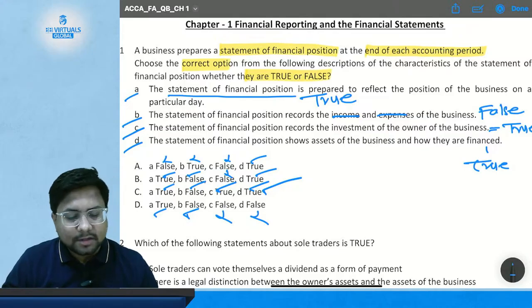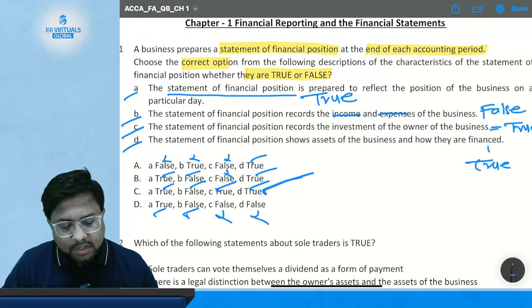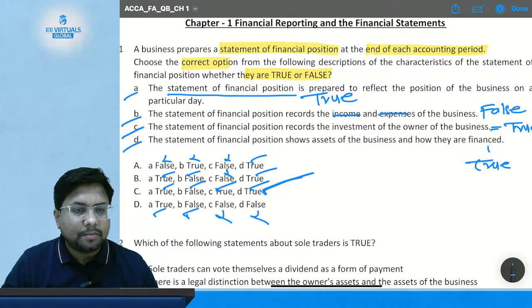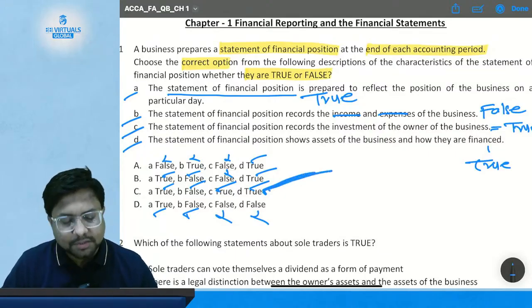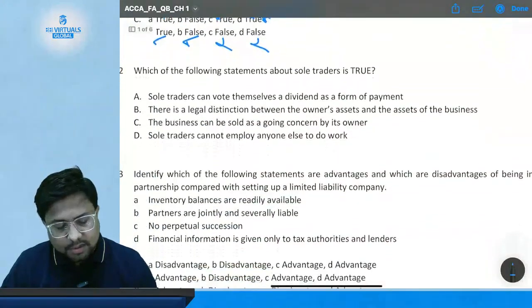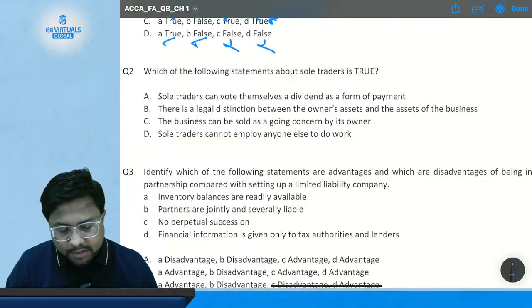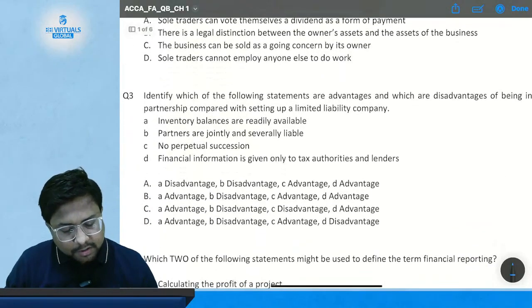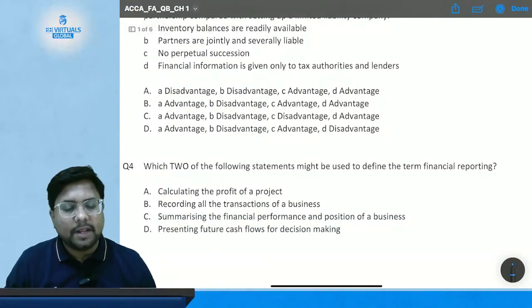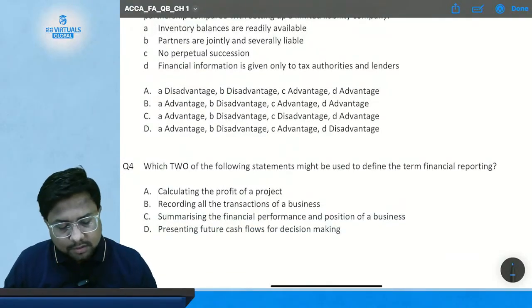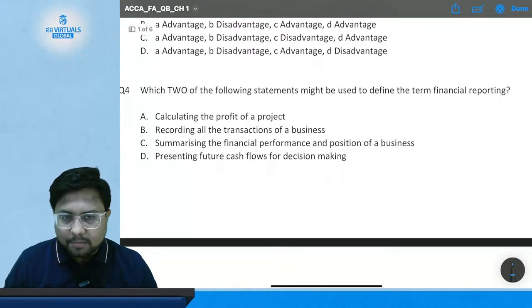So what is our correct answer? Our correct answer is option number C, where statement A is true, statement B is false, and statements C and D are true. So option number C is our correct answer. Okay. Now comes the next question, which is related to the topics which we have already studied. Questions number 2 and 3 are related to the topics which we have not studied yet. We will study them in today's class or an upcoming class, then we will be able to solve them.